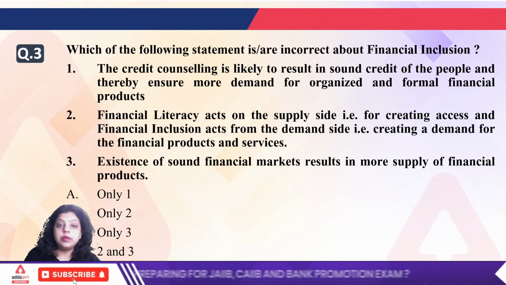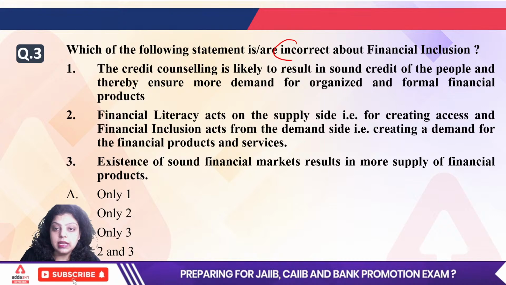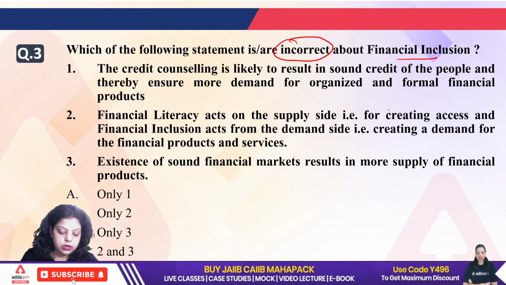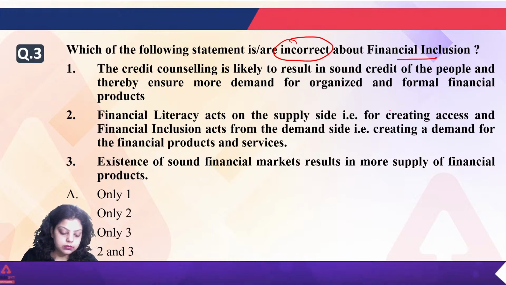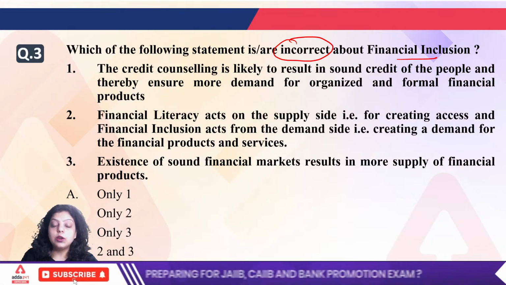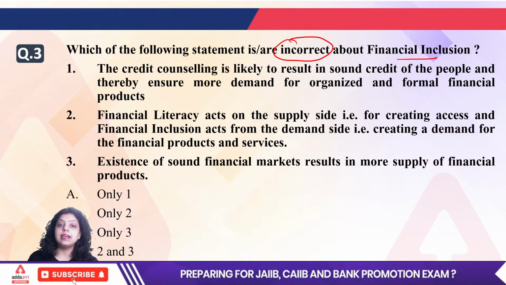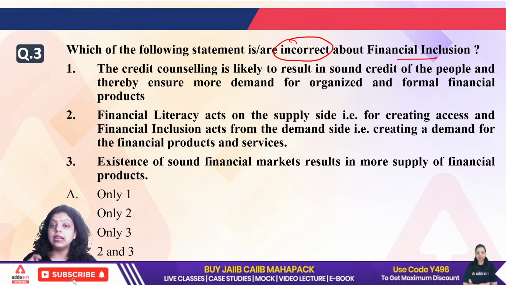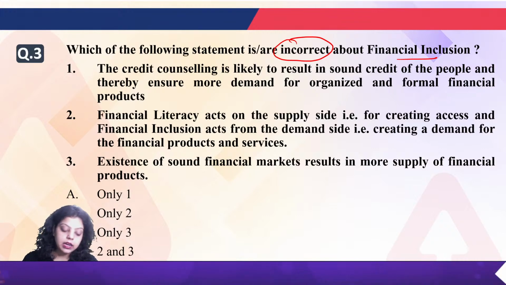The third question is, which of the following statements is incorrect about financial inclusion? We have to tell. Here the question is asking which of the following is incorrect about financial inclusion. Now the question is asking about the incorrect statement regarding financial inclusion.